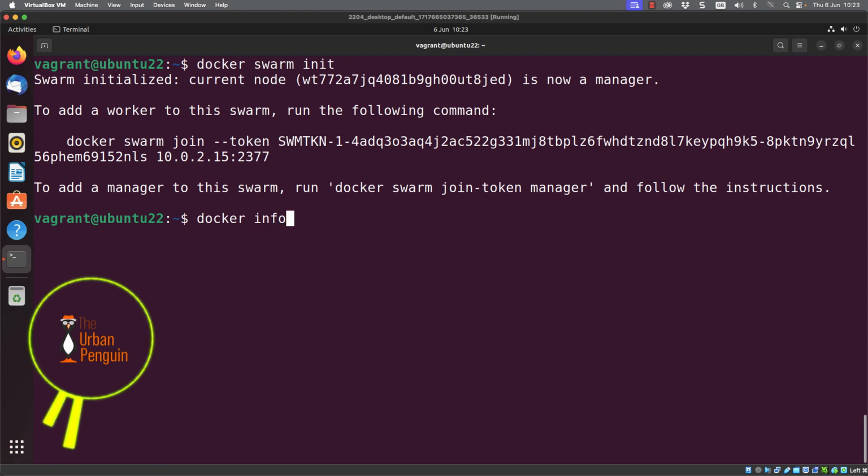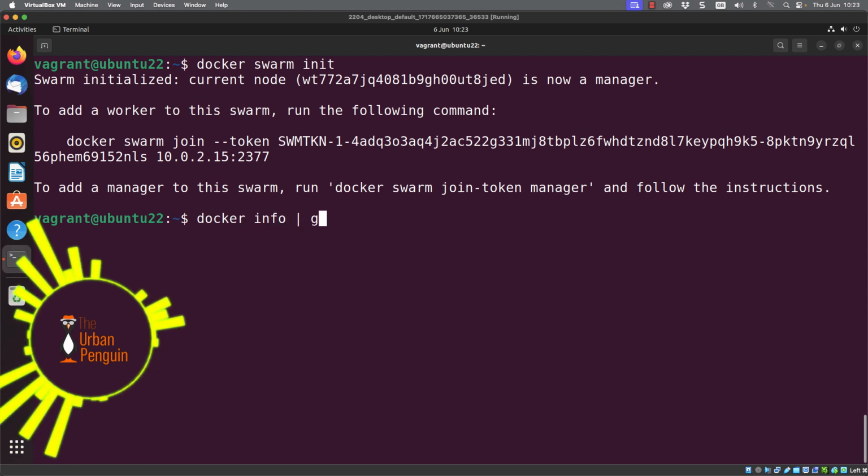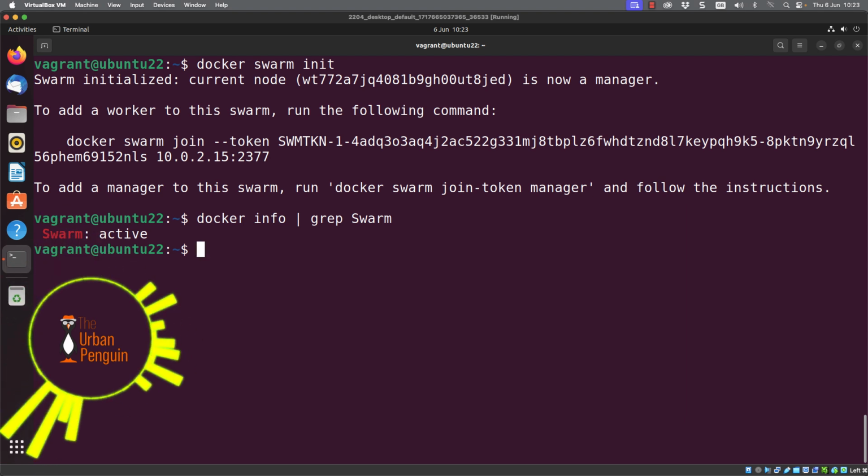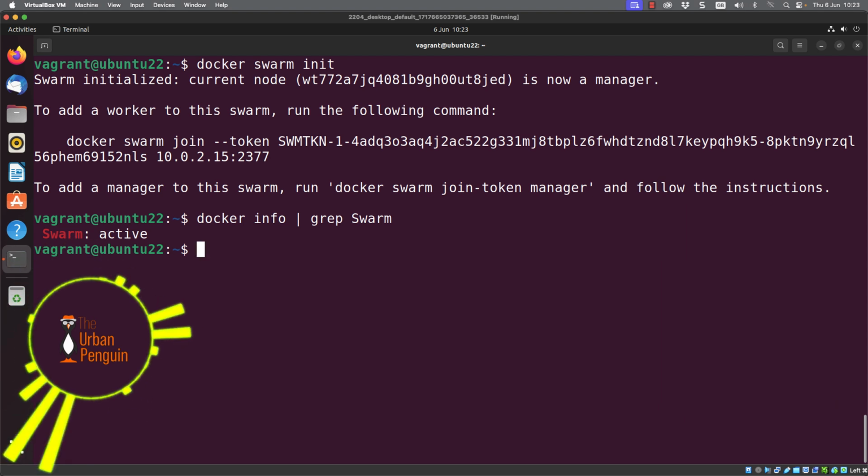Having initialized the Docker Swarm cluster, we can go back in and run docker info, but this time for ease, I'm going to grep for Swarm with an uppercase S, and I can see now that the swarm cluster is now active.